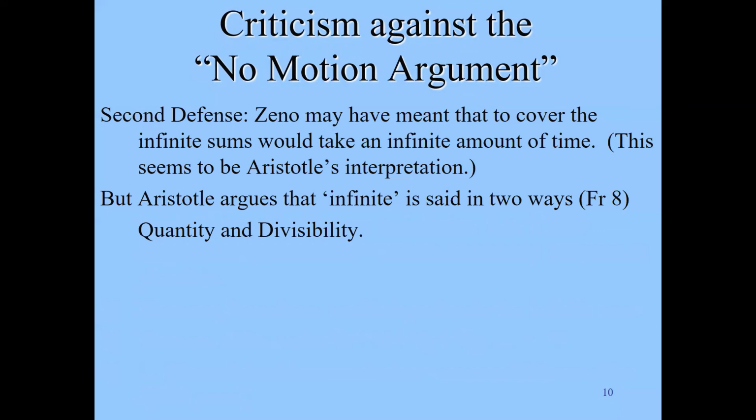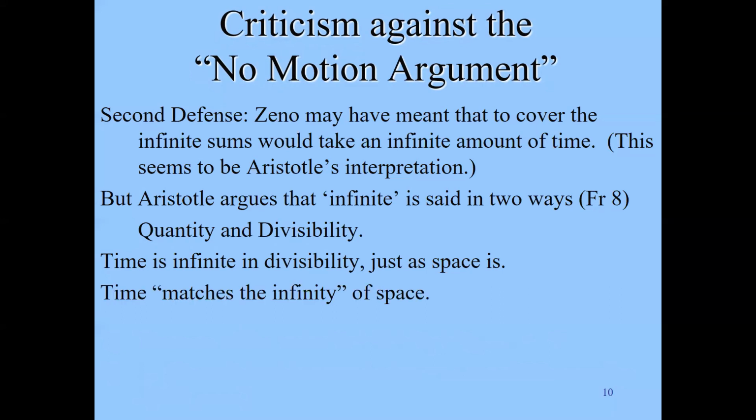And that's the kind of infinite Zeno is talking about. But when we're talking about infinite in divisibility, then you could say that time is infinite in divisibility also, just as space is. If space is infinite in divisibility, the way Zeno assumed, then time is also infinite in divisibility.